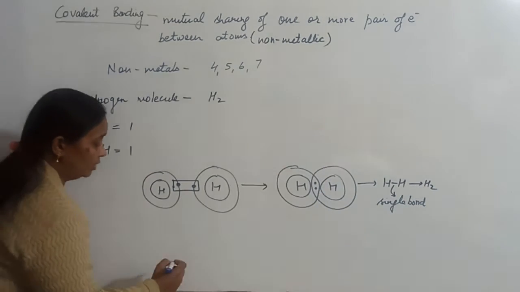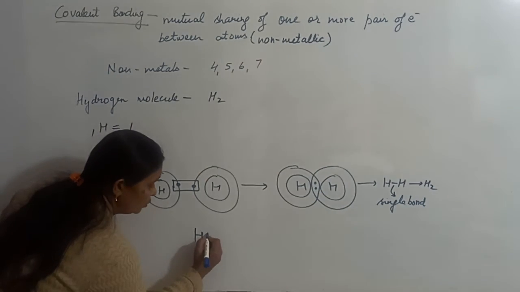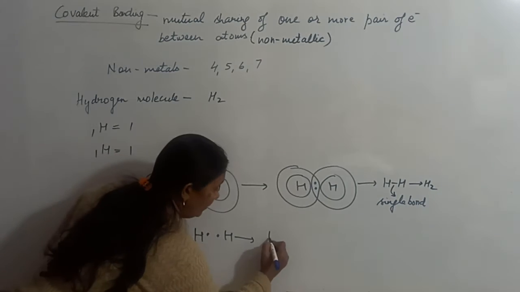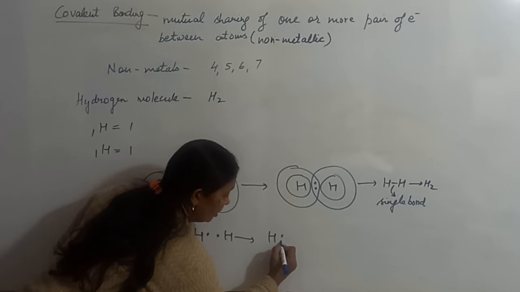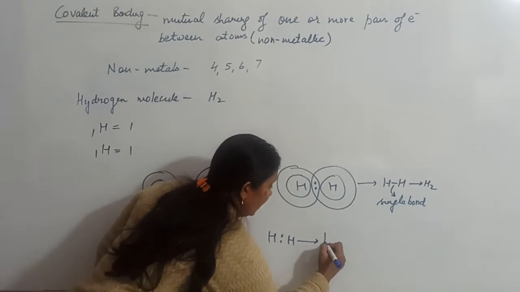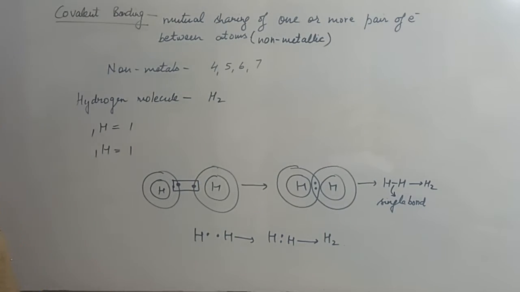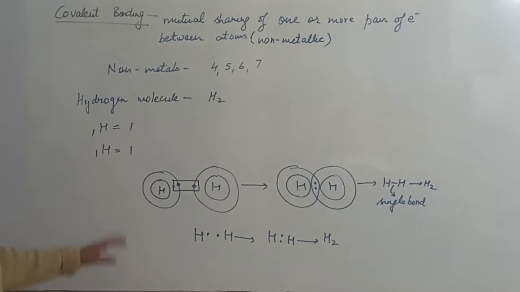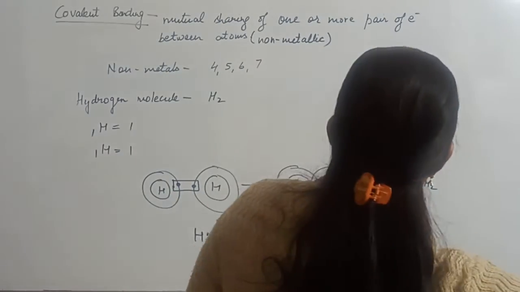You can show it like this also. This is the first hydrogen with 1 electron, the second with 1 electron. When they share, both of them will come together like this, and the H2 molecule will be formed. This is the electron dot structure which you can use. So this is the formation of the hydrogen molecule. A single covalent bond is there.